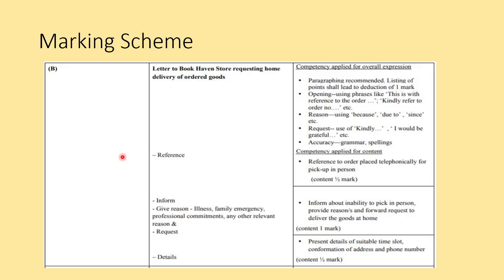Now let's have a look at its marking scheme. It says completely applied for overall expression. So what should be there? Paragraphing recommended. Listing of points shall lead to deduction of marks. So be very careful. What is usually told is to make points, like if there is an order, the things to be ordered, I write them in points.